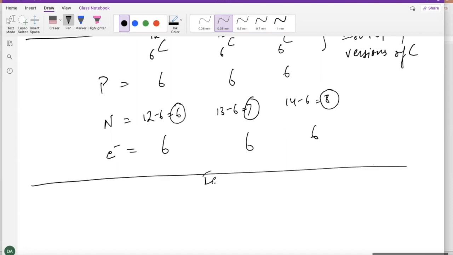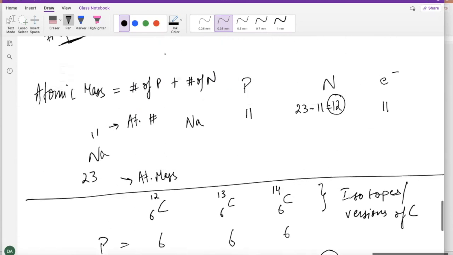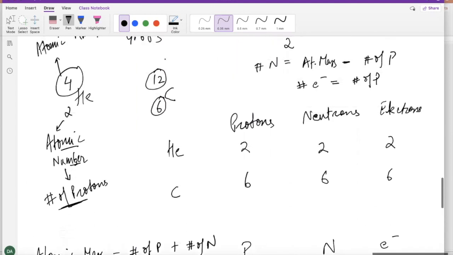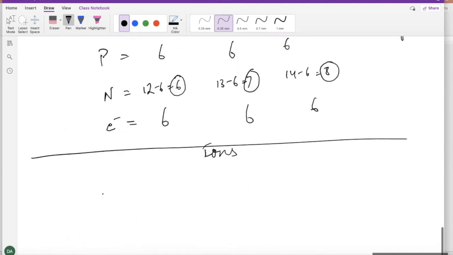Okay. So what we were talking about so far was atoms. So this carbon is a carbon atom. All the examples we saw, sodium was an atom, helium is an atom, carbon is an atom. But when we have a charge on the atom, we start calling them ions. Okay. They can be positive or they can be negative. The positive ones are called cations and the negative ones are called anions.